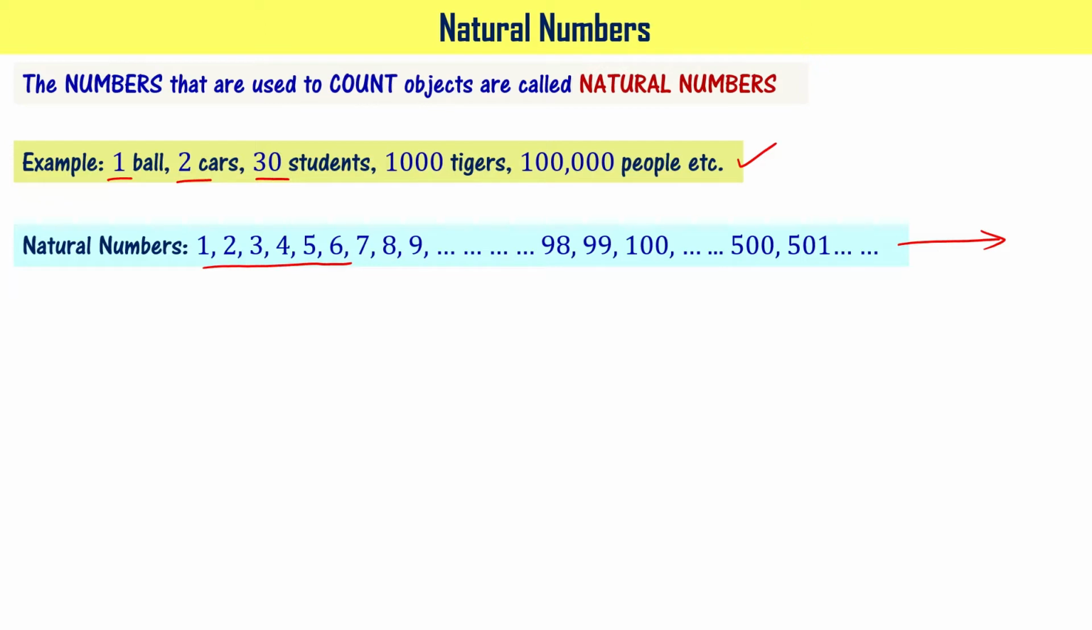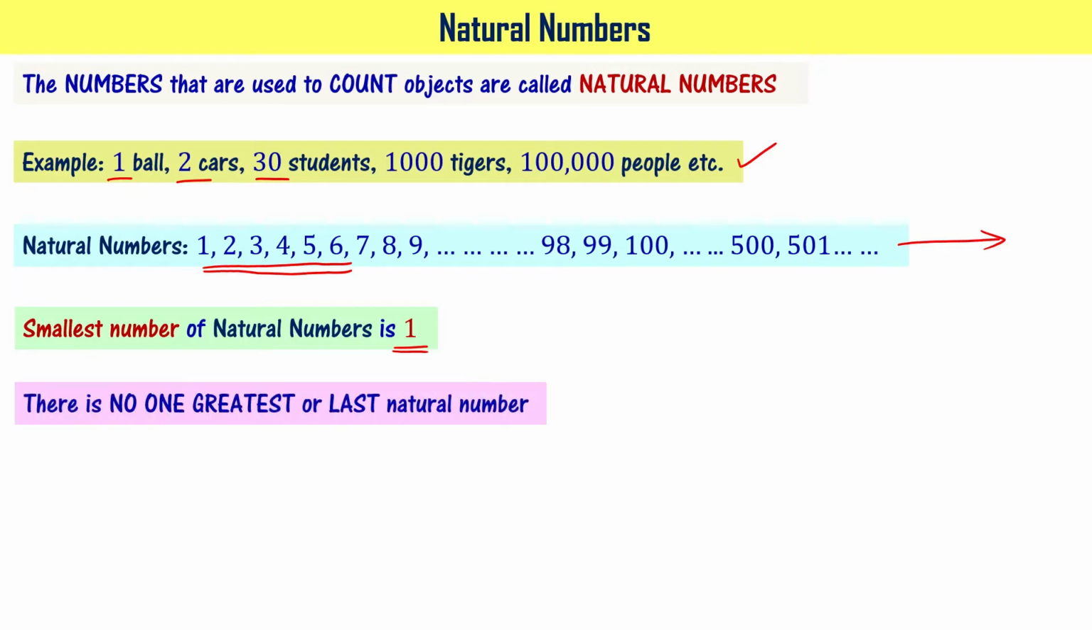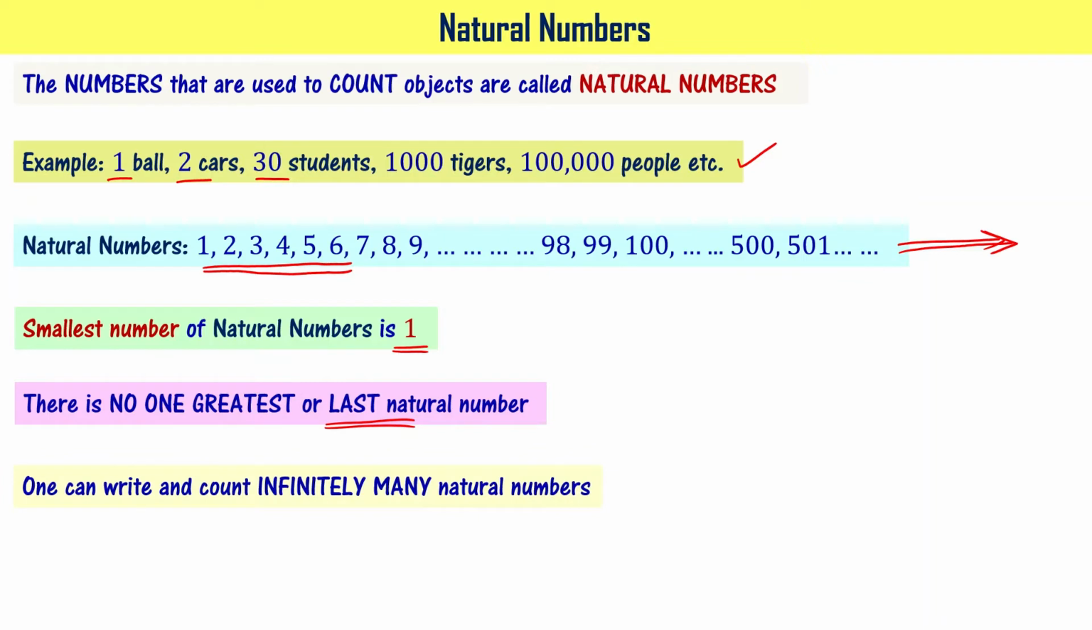Observe this list of numbers. The smallest natural number is 1, right? Meaning this particular list is going to start with number 1, right? And as I said earlier, there is no greatest or last natural number. You can keep writing as many numbers as possible, thousands of crores, till you have many more numbers to write. Got it? One can write and count infinitely many natural numbers. Please note this. One can write and count infinitely many natural numbers.